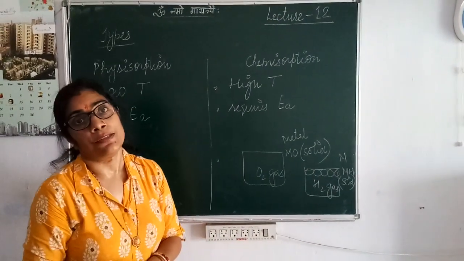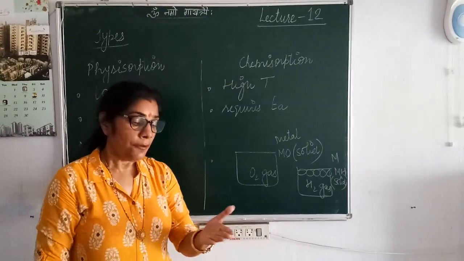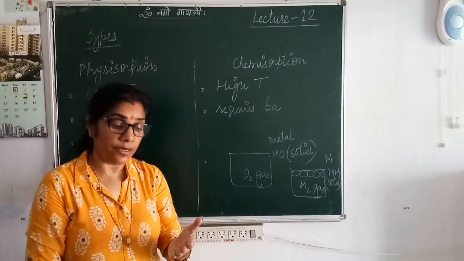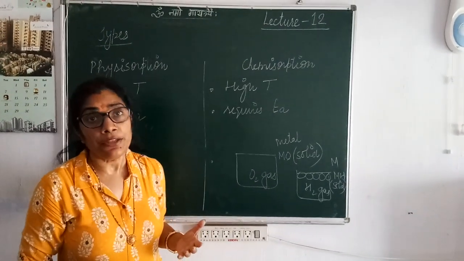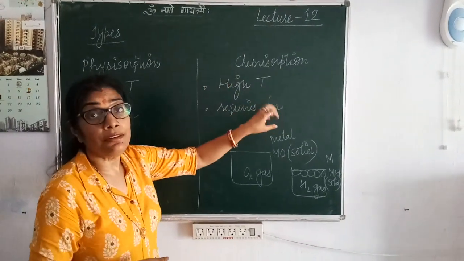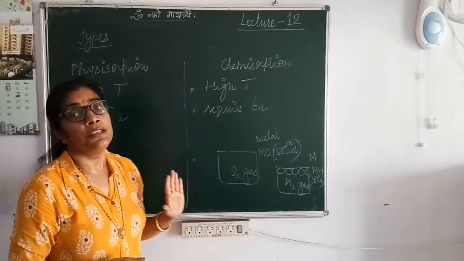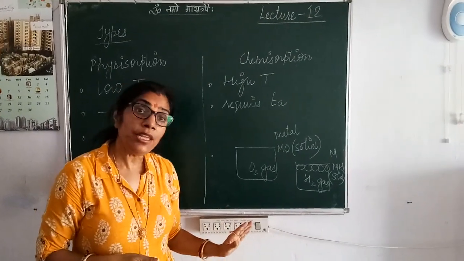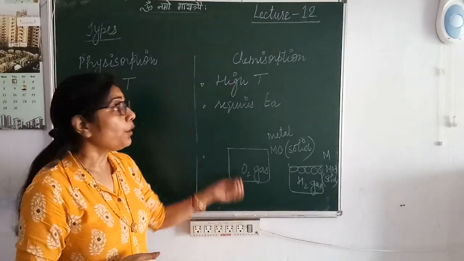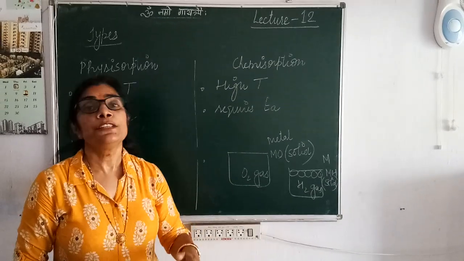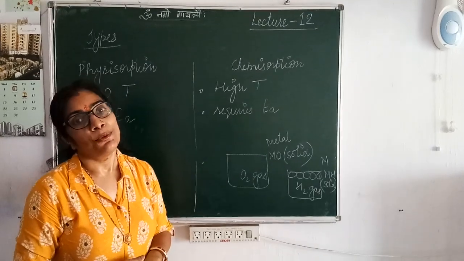So in today's lecture, we have discussed the introductory points: what is adsorption, what is absorption, desorption, sorption, factors on which adsorption depends, types of adsorption, the differences between physical and chemical adsorption, and the examples. So all of you learn it thoroughly and come prepared for the next lecture. We are going to continue with adsorption isotherms, then adsorption isobars, applications of adsorption, and then catalysis and so on. Thank you.